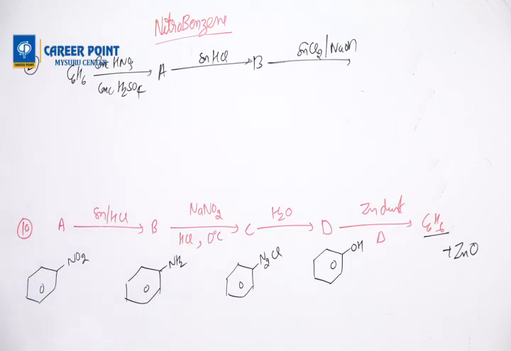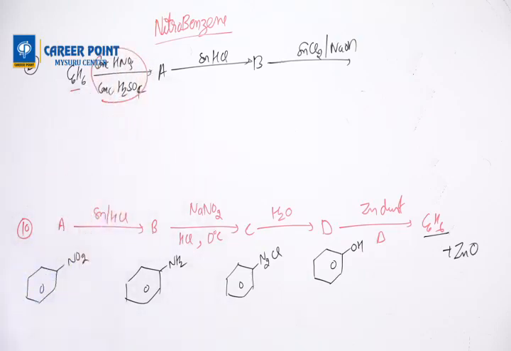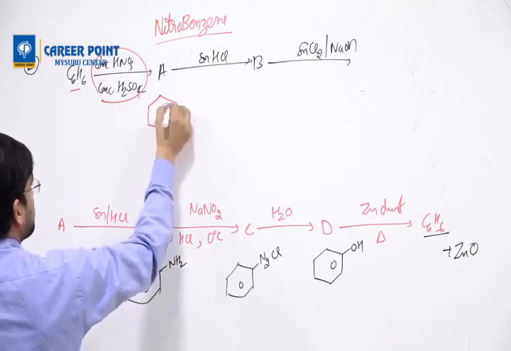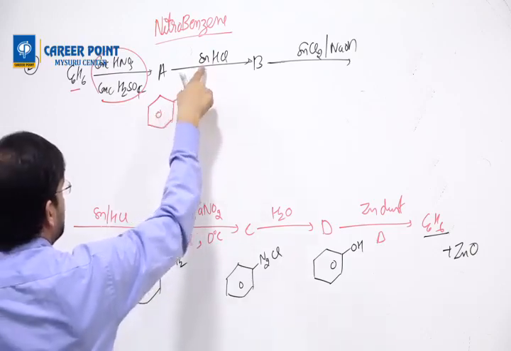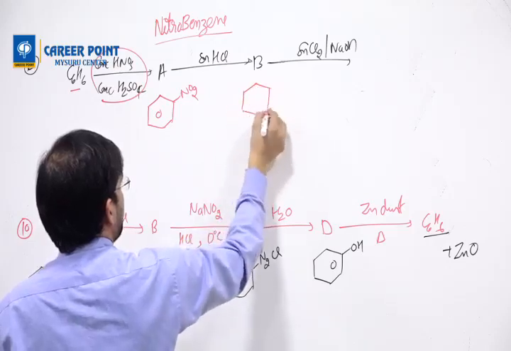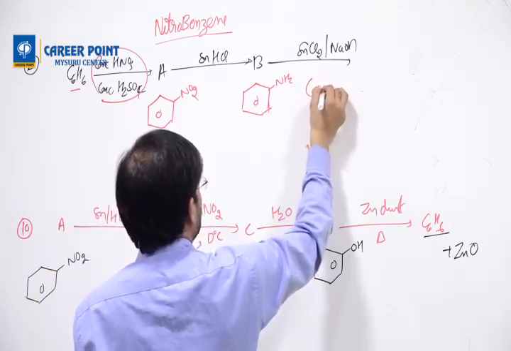Correct? Okay. So now, benzene with a nitrating mixture gives NO2, this is nitrobenzene. This is reduction, so B is aniline, and this is a coupling reaction.